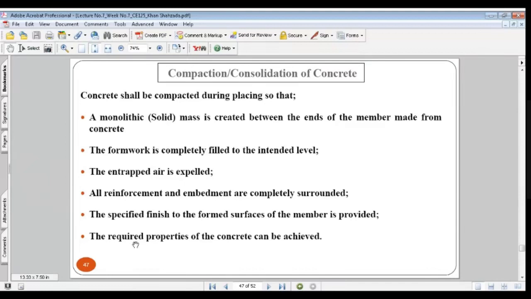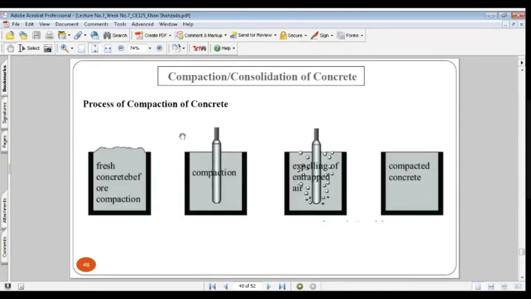The next is, the required properties of the concrete can be achieved. If you are following all these steps, then you will be able to get the required properties of the concrete: the high strength, the high durability, and the high impermeability. Now here you can see the process of compaction of concrete.